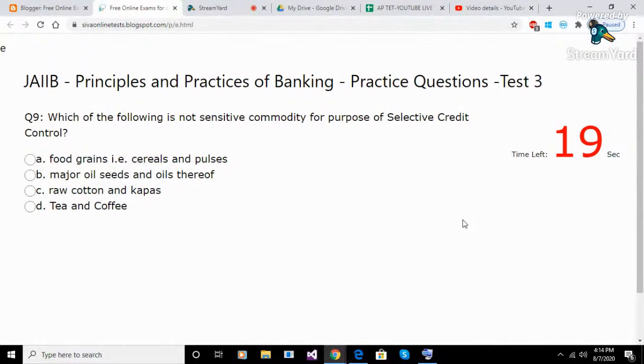Question 9. Which of the following is not a sensitive commodity for purpose of selective credit control? Option A. Food grains, i.e. cereals and pulses. Option B. Major oilseeds and oils thereof. Option C. Raw cotton and kapas. Option D. Tea and coffee. Answer D. Tea and coffee.